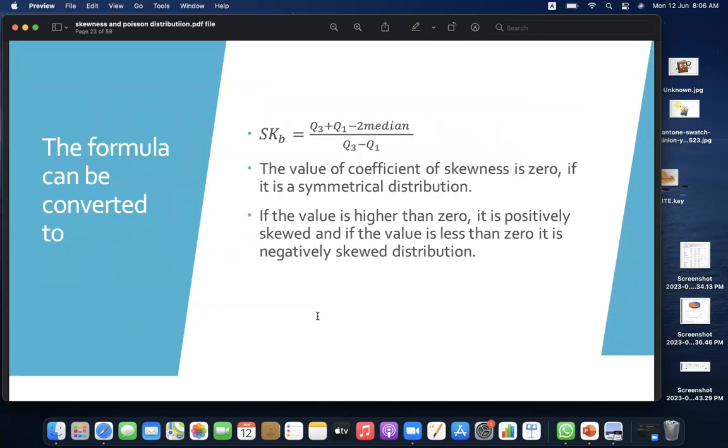This formula can be converted to Q3 plus Q1 minus 2 median, divided by Q3 minus Q1. The value of the coefficient of skewness is 0 if it is a symmetrical distribution. If the value is higher than 0, it is positively skewed. And if the value is less than 0, it is a negatively skewed distribution.